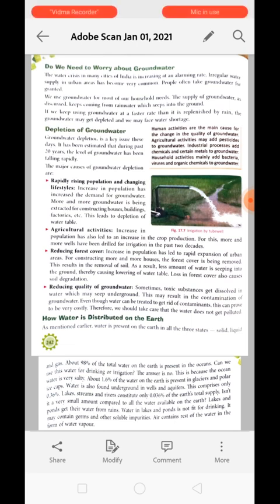Okay, we use groundwater for most of our household needs. The supply of groundwater, as discussed, keeps coming from the rainwater which seeps into the ground. If we keep using groundwater at a fast rate, what will happen? Then even rain will not be able to replenish the groundwater, and the water may get depleted, and we will face the problem of water shortage.